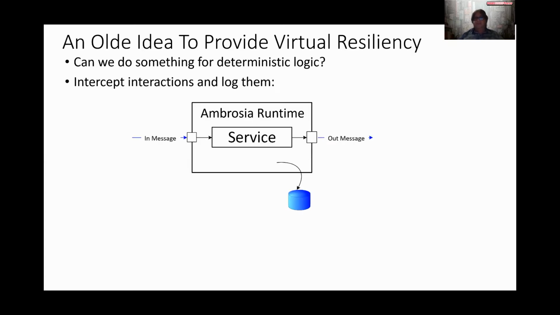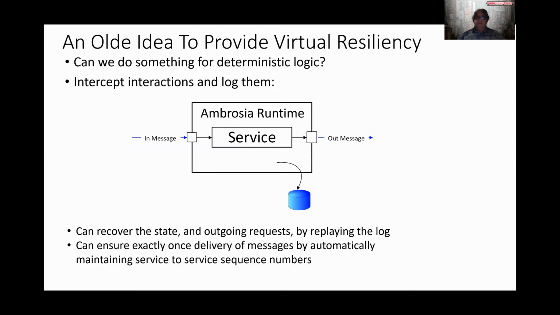What can we do? Well, we can take all of the interactions and we can log them. So any incoming requests to this service code, we can make a log out of them, which we can then use to replay as long as the logic is deterministic in order to recover the state and the outgoing requests. So once we can replay in this fashion, you can ensure exactly once delivery of messages by automatically maintaining those sequence numbers, which I alluded to in the previous slide.